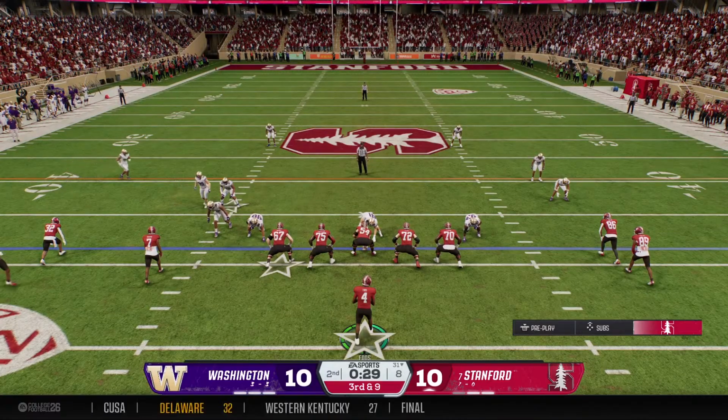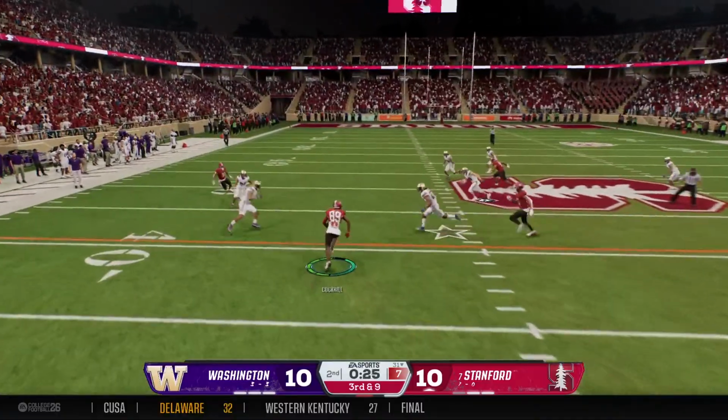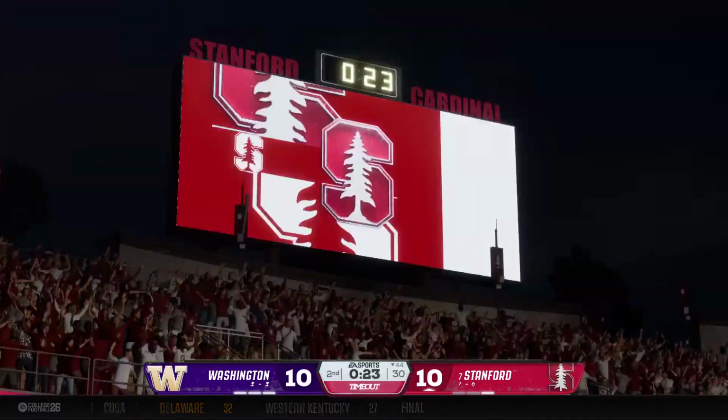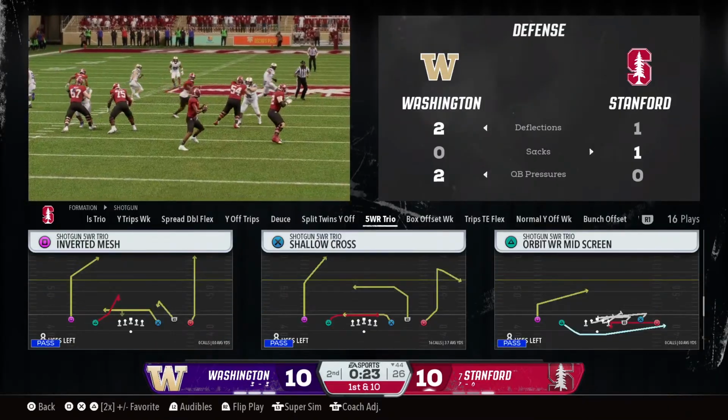They'll move the wide receiver. On third and long, trying to have a big completion here. Quick strike complete. The offense calls timeout. It's the second one they've used this half.